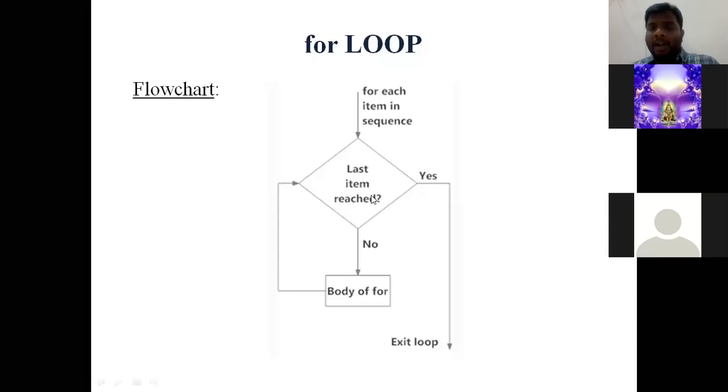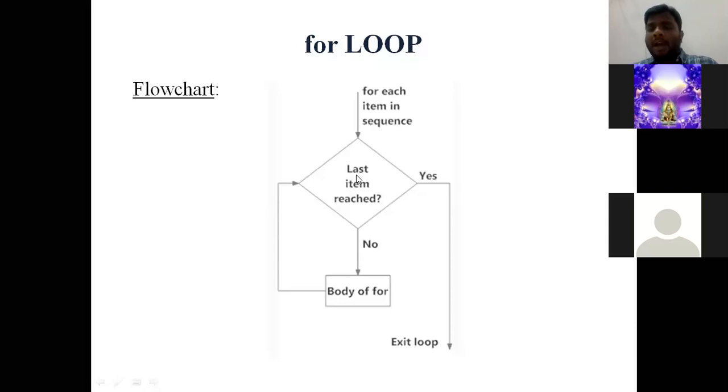Suppose it has reached the last item, then it comes out of the loop. In the previous example, I considered a sequence with the values 1, 2, 3, and so on up to 10. So when the for loop checks for the 10th item, the loop will exit because I gave in this sequence only up to 10. Since the last item has been reached, the exit of the loop will occur.